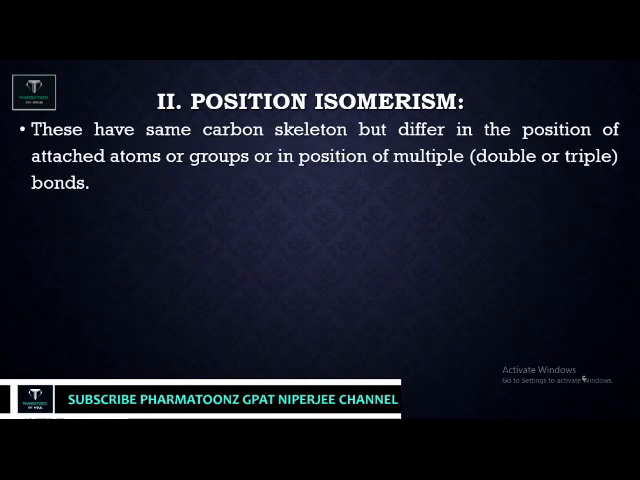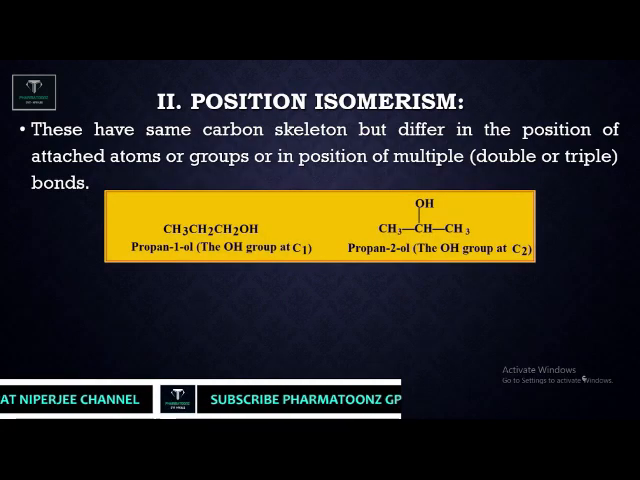Next is positional isomer. Positional isomers are compounds having the same molecular formula but a different position of the functional group. Let us see the example. This is propanol, where the hydroxy group is the functional group. The hydroxy group is attached at carbon number 1, so it is called propan-1-ol. In this structure, the hydroxy group is attached at carbon number 2, hence it is called propan-2-ol.